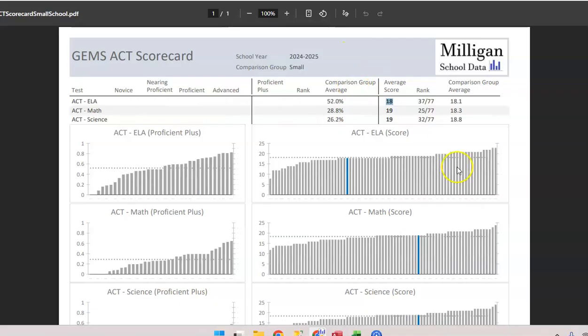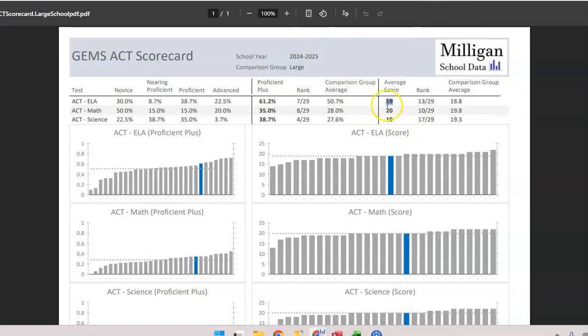It's a little more prominent on this one here. They're 37th out of 77. If you count down, the 37th bar is actually right here, because all of these are a tie for 37th. So if it makes you feel a little bit better, this blue bar could theoretically be all the way up here. This blue bar could theoretically be all the way down here, but just know that several times, especially in the ACT scores, there is a tie for whatever rank you are, 37th out of 77.